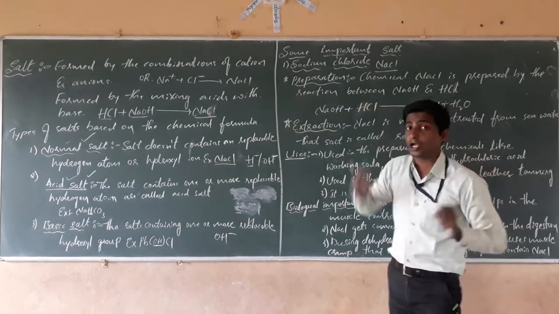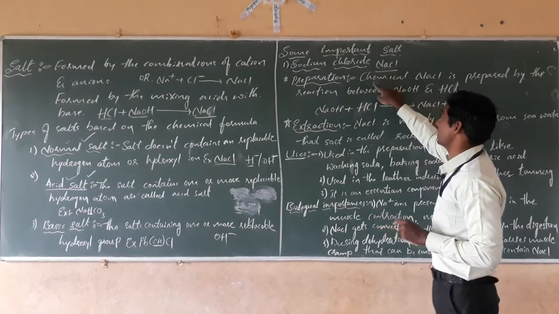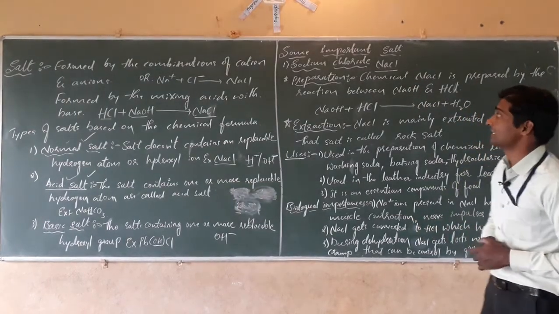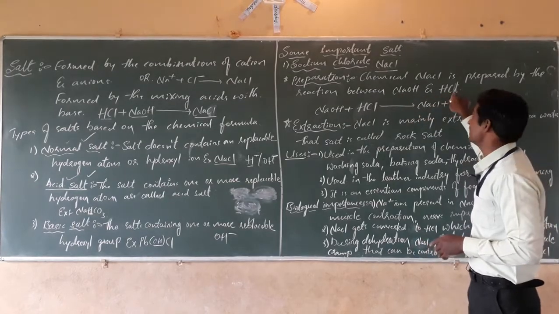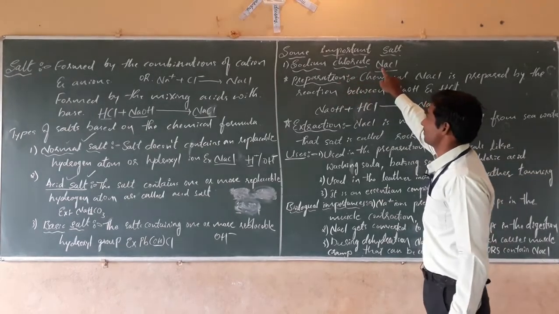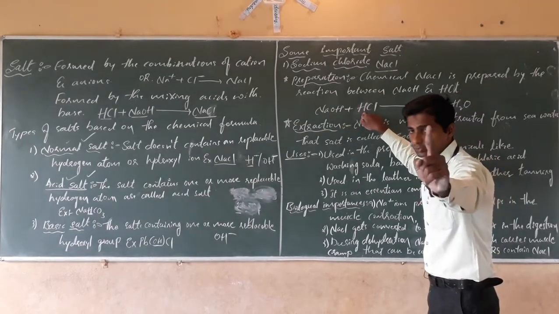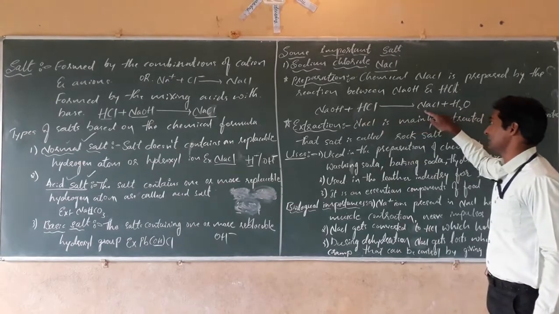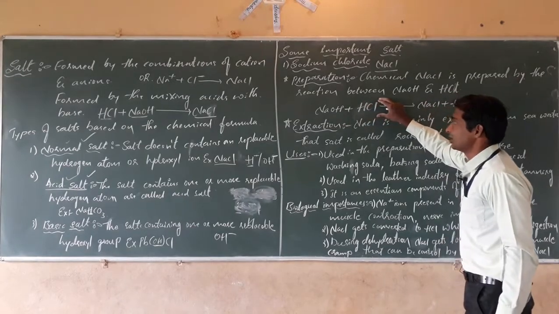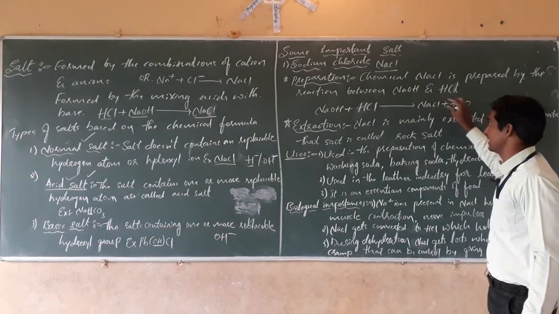But also, in the laboratory we can prepare common salt. The common salt, NaCl, is prepared by the reaction between sodium hydroxide and hydrochloric acid. See what happens? We can prepare sodium chloride in the laboratory by mixing a base, sodium hydroxide, with an acid, hydrochloric acid. Then we will get sodium chloride, and a water molecule is formed.